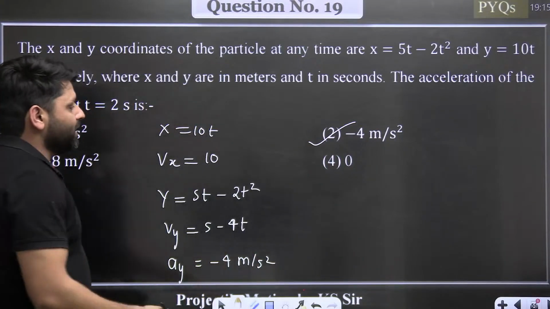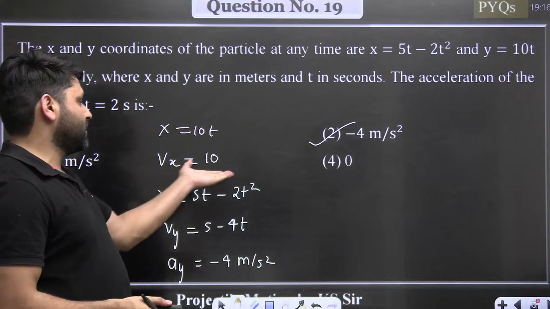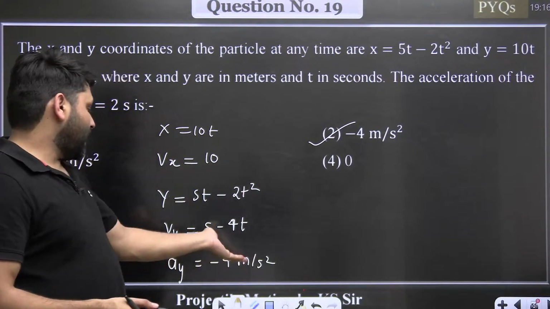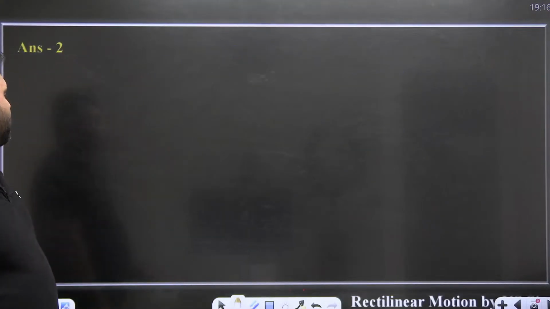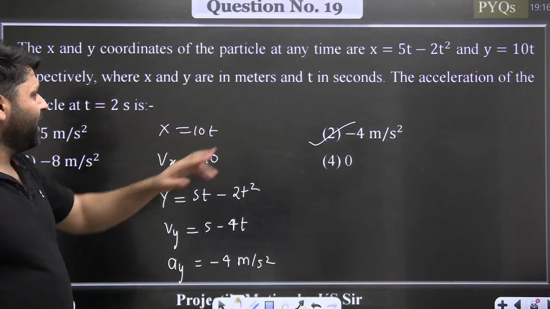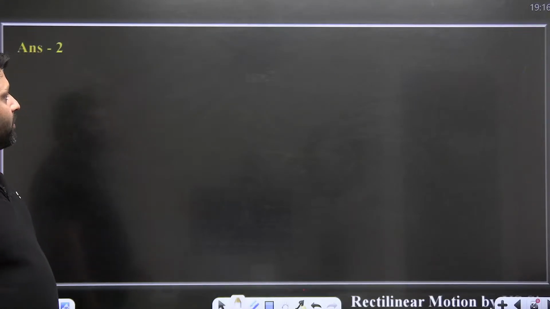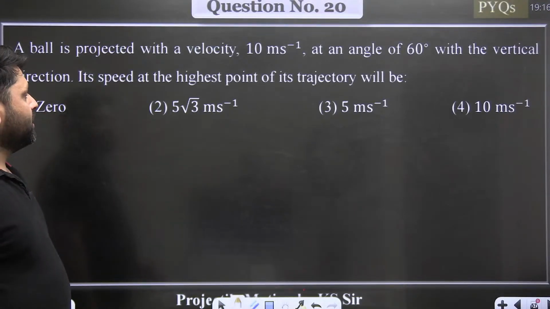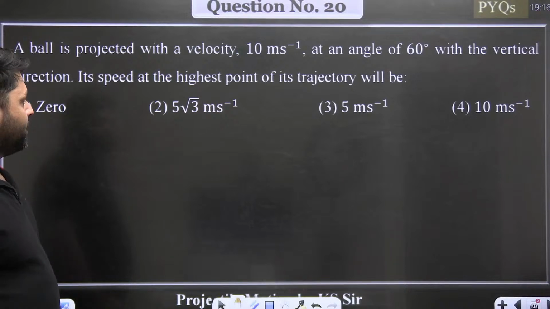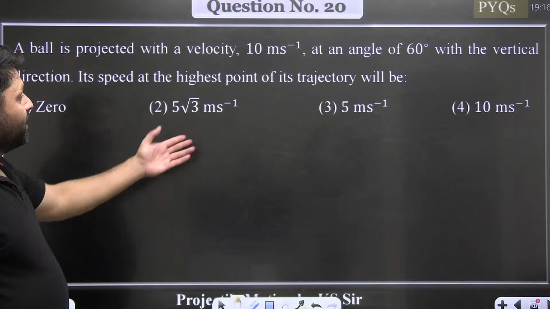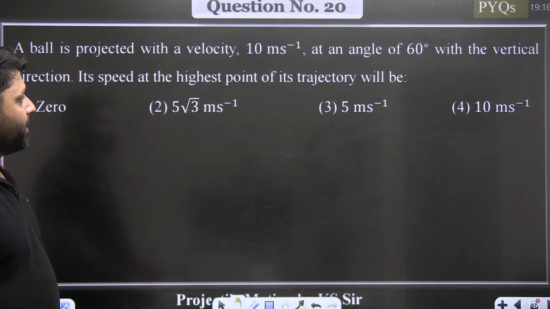The net acceleration is only in the y direction because there is no acceleration in the x direction. So the y component of the acceleration will be the net acceleration. The second option is the correct option. This level of question was asked in the NEET. These are the NEET PYQs. I think this is the NEET 2022 PYQ.